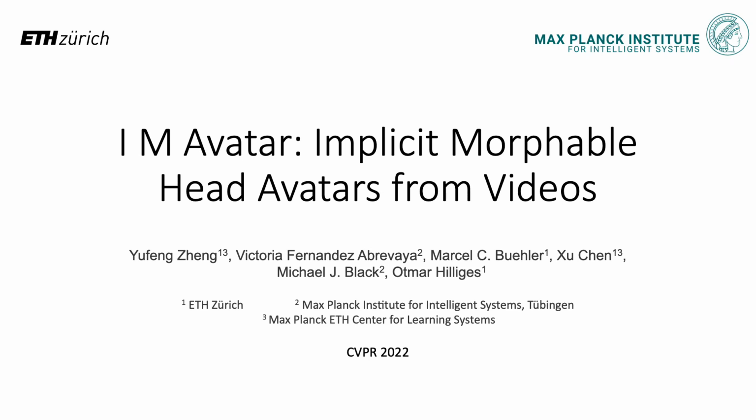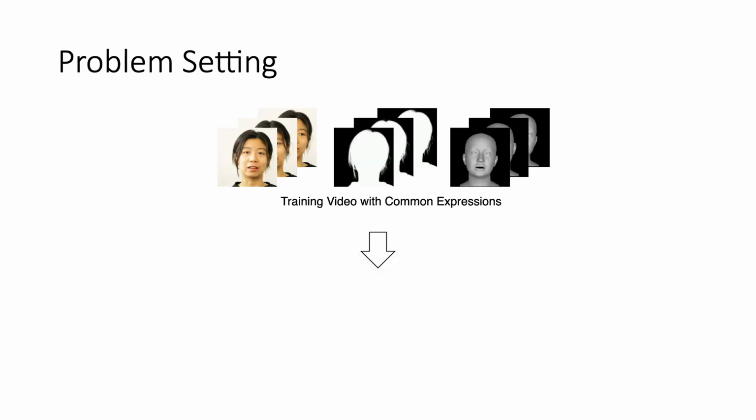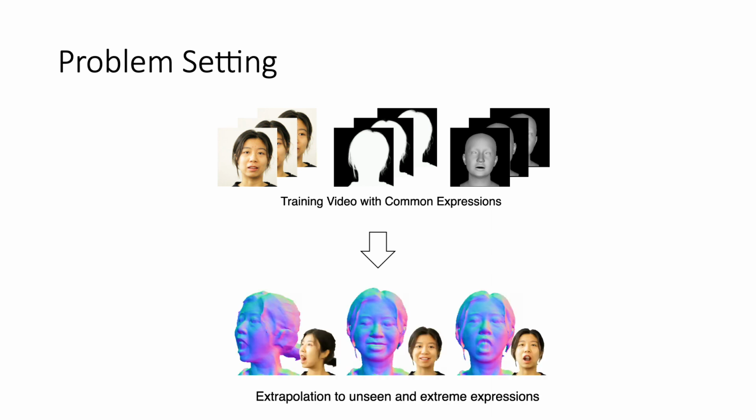In the following, I will present IMavatar, a method for learning implicit morphable head avatars from videos. The input to our method is a monocular video sequence, along with the corresponding foreground masks and the tracked 3D parameters. And our goal is to build head avatars, which models geometry and texture details, and also can extrapolate to novel expressions unseen from the training distribution.